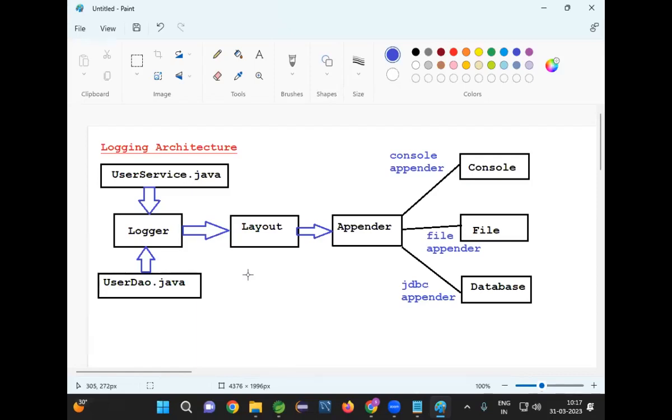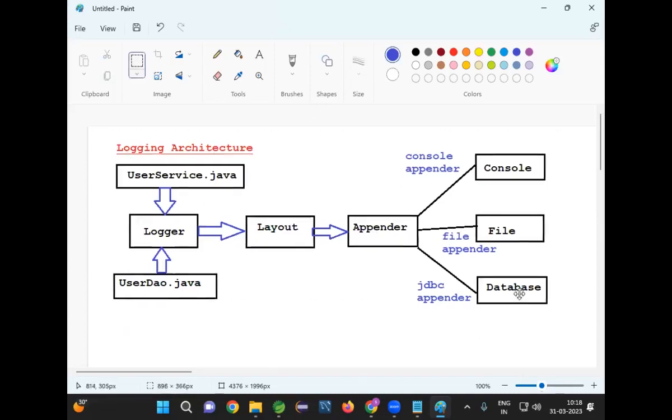What is the purpose of the logger? Logger is used to generate the log message. What is the purpose of layout? The structure of the message. What is the format of the message? That will be decided by layout. What is the appender? Appender will decide the destination to store our log message. In a Spring Boot application, what is the default appender? The default appender is a console.